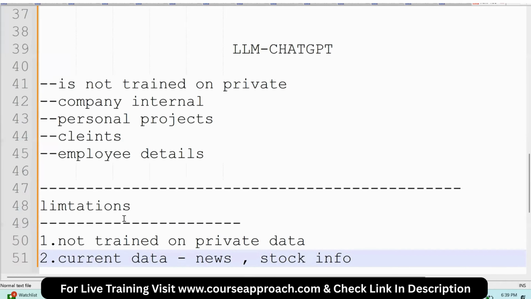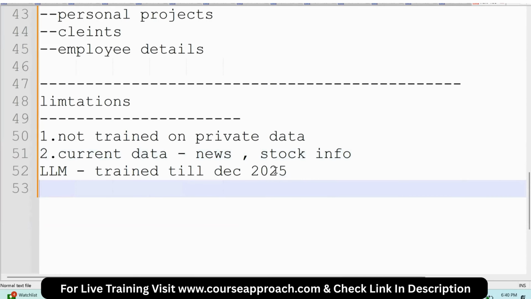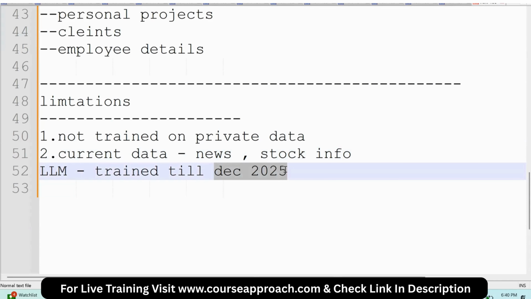See, these LLMs we need to frequently train. For example, if I take one LLM that is trained till December 2025, it will have only information till December 2025. If I ask any question after that, which means 2026, it won't have this information.